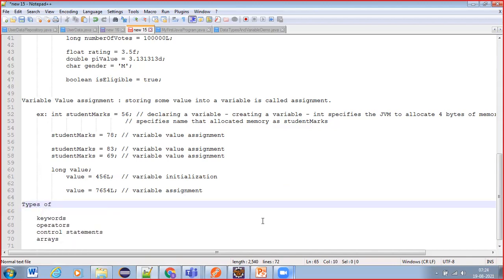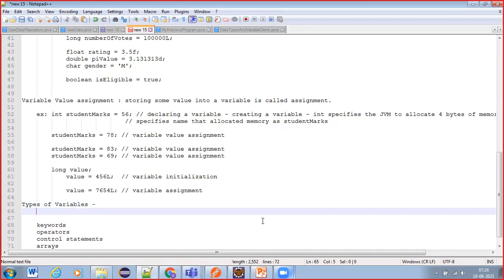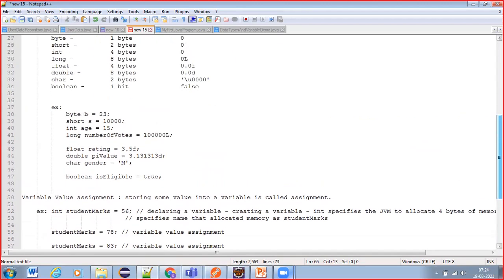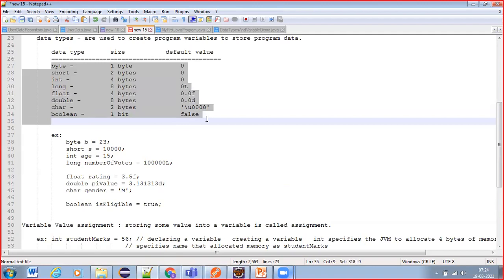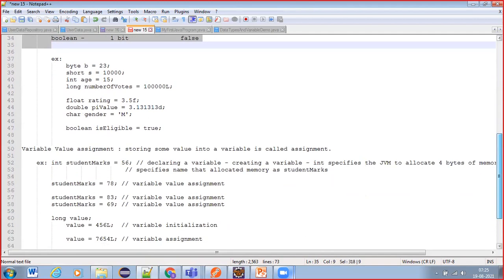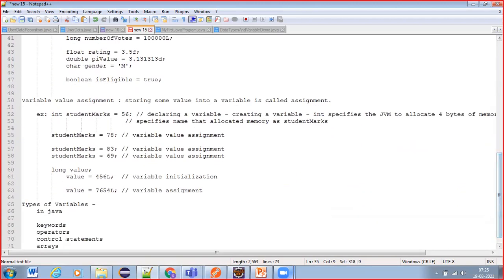Types of variables in Java means not based on the data type. Based on the data types we have eight types of variables. But based on the place where we are declaring our variable, we have three different types.